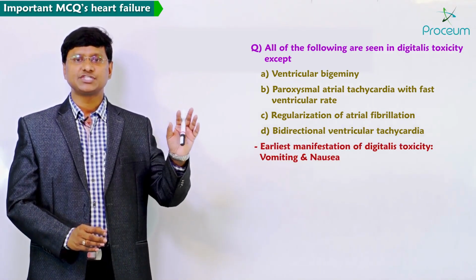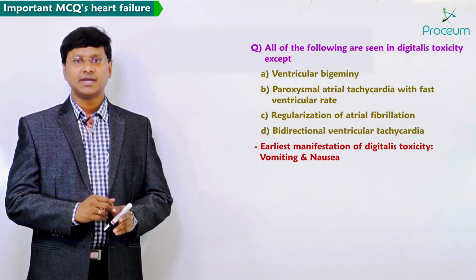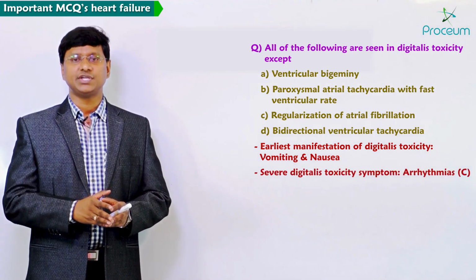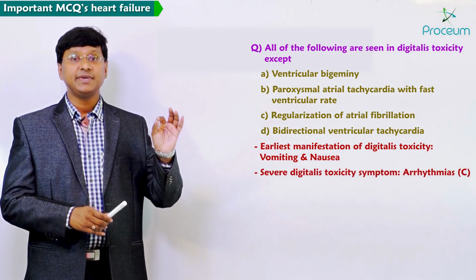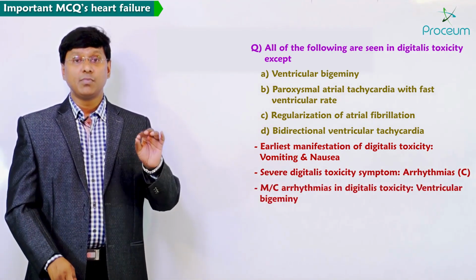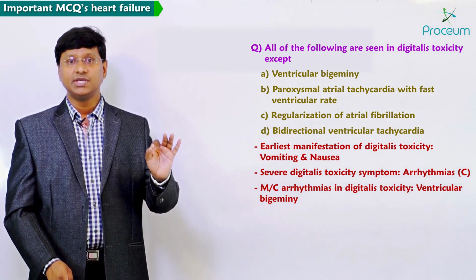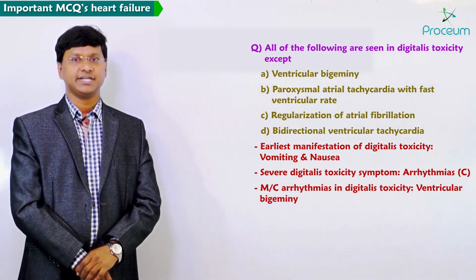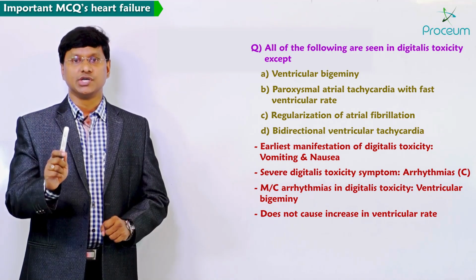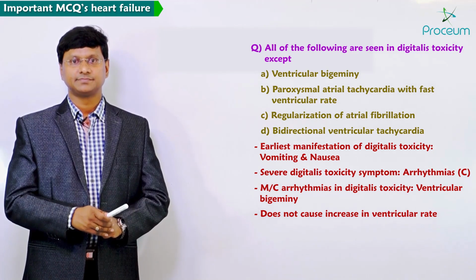Now if you see this question, going back to the discussion on digitalis toxicity, I told you that the earliest manifestation in digitalis toxicity will be vomiting as well as nausea. In case of severe toxicity due to digitalis, arrhythmias are very common. And what did we discuss? The most common type of arrhythmia we see in digitalis toxicity is ventricular bigeminy. But it will not cause an increase in ventricular rate.